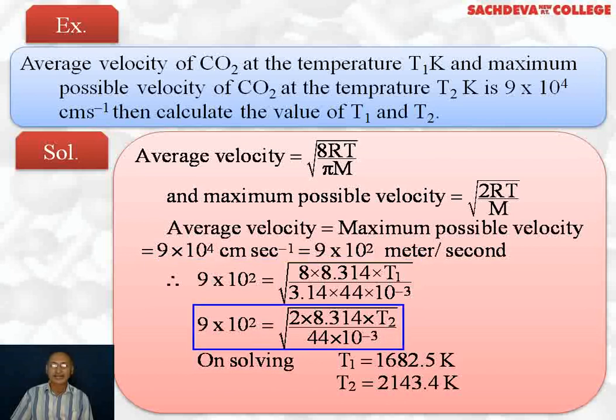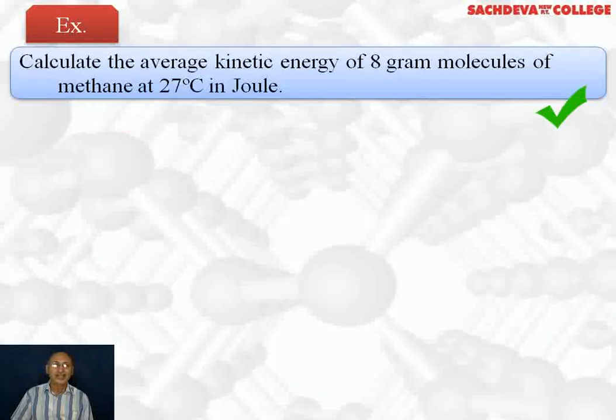Next, 9 into 10 to the power 2 will be equal to square root of 2RT by m, 2 into 8.314 into T2 divided by molecular weight 44 into 10 to the power minus 3 kilogram per mole. On solving, T1 comes out to be 1682.5 Kelvin and T2 comes out to be 2143.4 Kelvin.